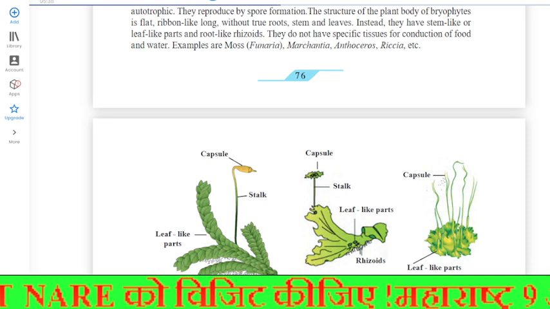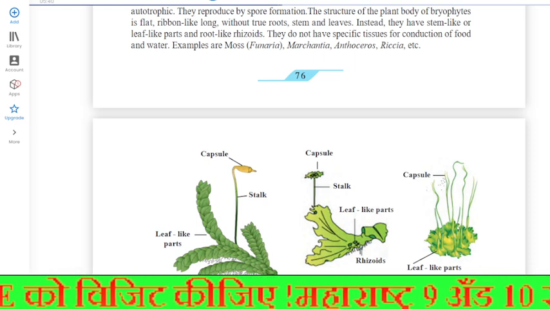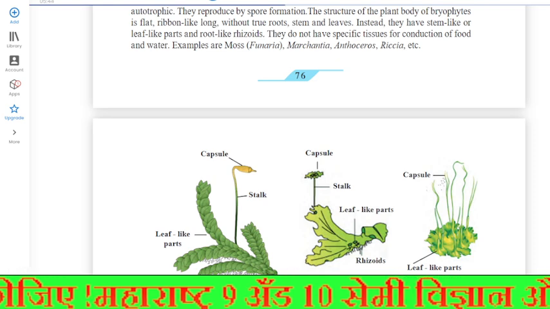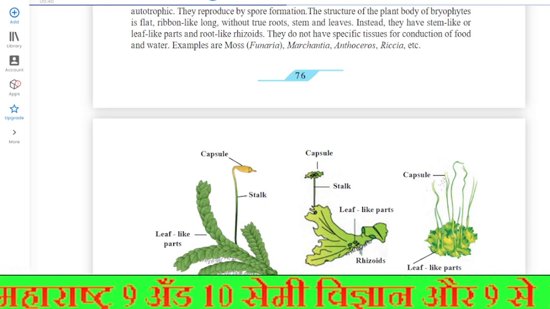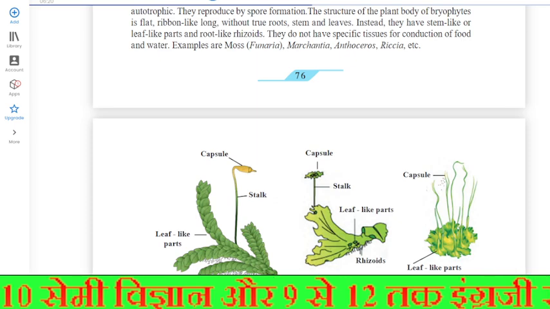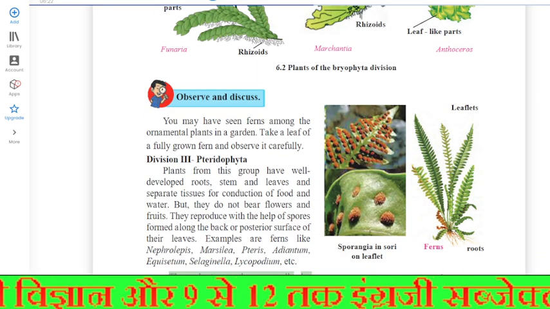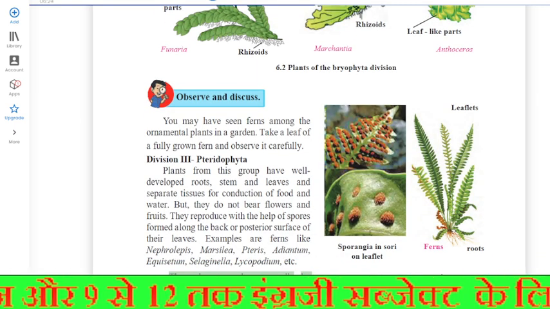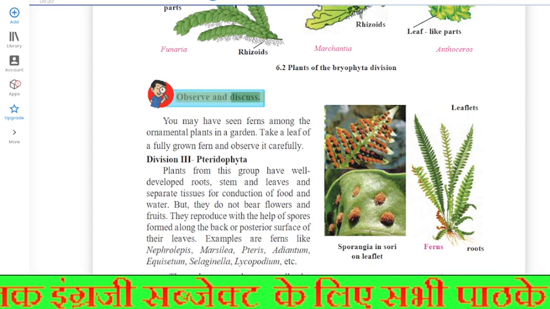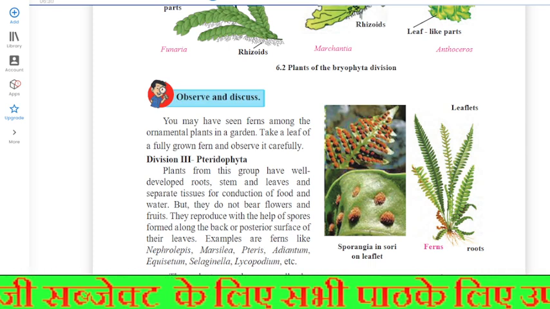You may have seen ferns among the ornamental plants in a garden. Take a leaf of a fully grown fern and observe it carefully. These plants reproduce asexually by spore formation and sexually by zygote formation. They have a well-developed conducting system. Observe and discuss. Use your brain power.